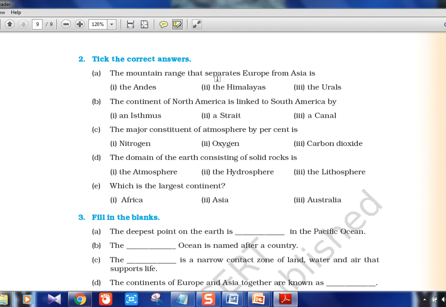The mountain range that separates Europe from Asia is the Urals. This actually was there in UPSC once. The continent of North America is linked to South America by this also. Don't confuse, these are very basic things. Okay, isthmus. Strait is a water body.